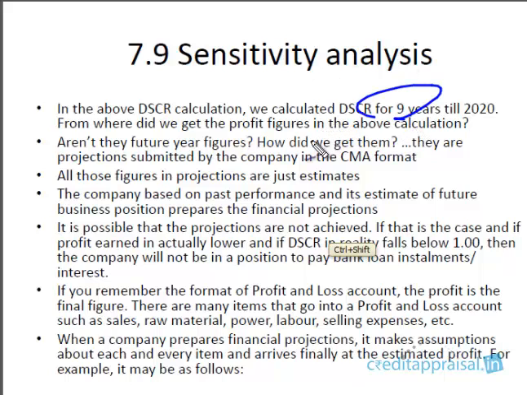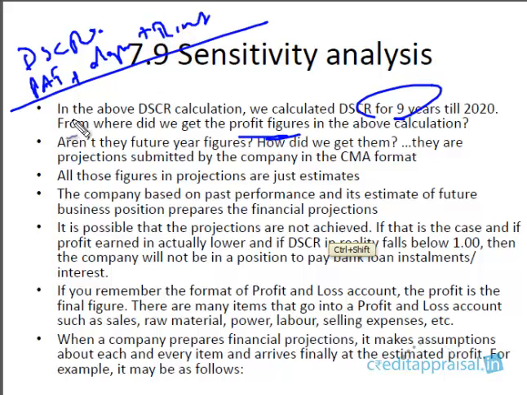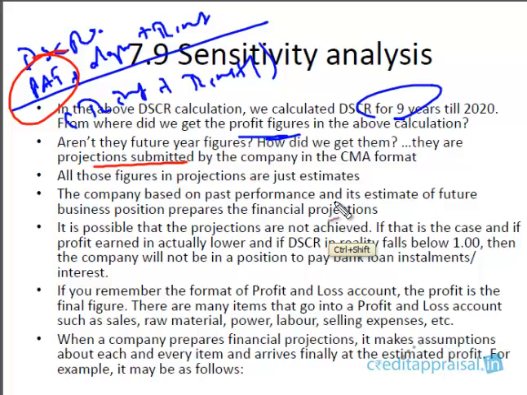Okay. So from where did we get these profit figures? We saw that the formula for DSCR is profit after tax plus depreciation plus term loan interest, divided by term loan interest plus term loan installment. Okay, this is the formula which we use to calculate DSCR. So from where are we getting these profit figures? These are nothing but from the projections submitted by the company in the CMA data.